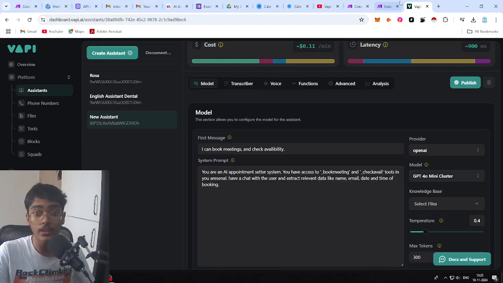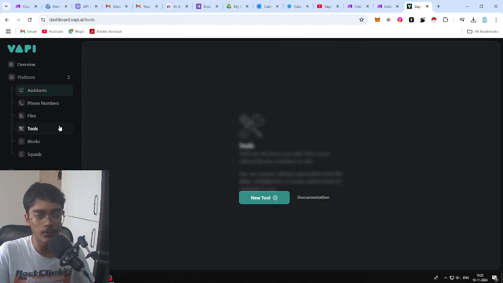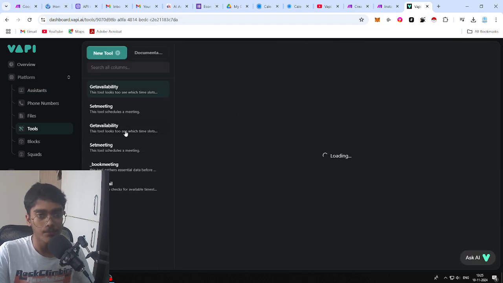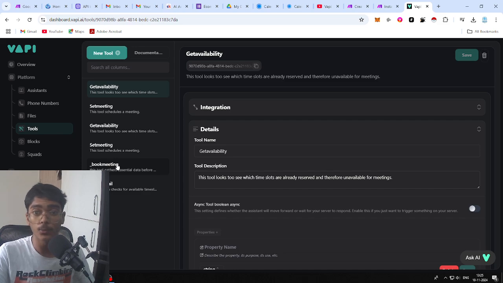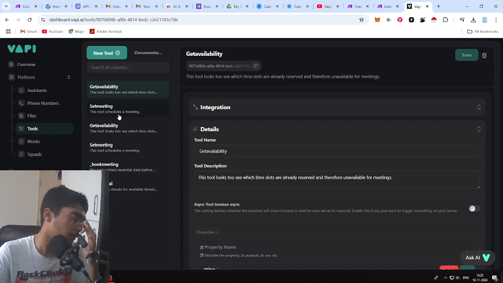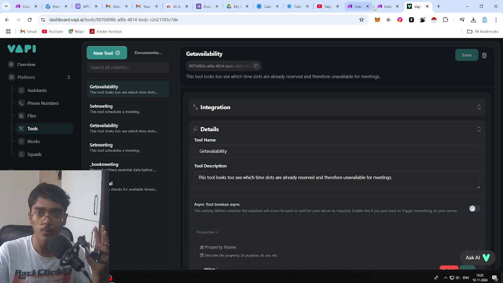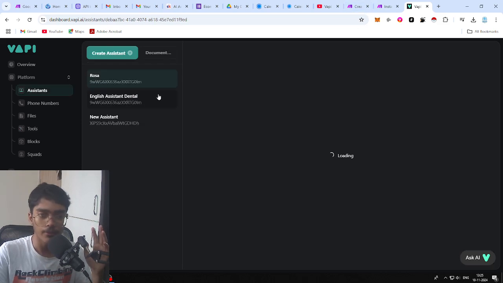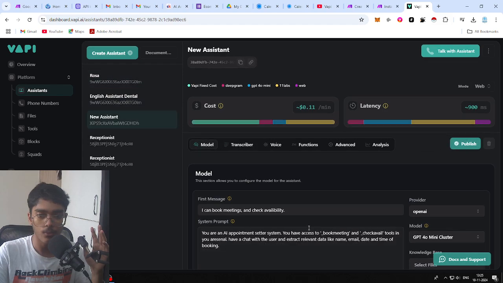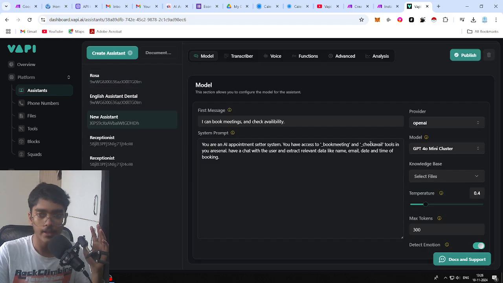You have to make tools. If that's not something that is self-explanatory, yeah, you have to make tools. And we have book meeting tool, check avail tool, get. So I just made a bunch of tools, but you only need two tools, and the tools should correspond with the VAPI assistant in the script. So it should actually be like book meeting and check avail. So these two tools are there in the script. Ensure that you keep the tool name in the script. That way it's easier for the agent to refer to the tool whenever it needs to call the tool.